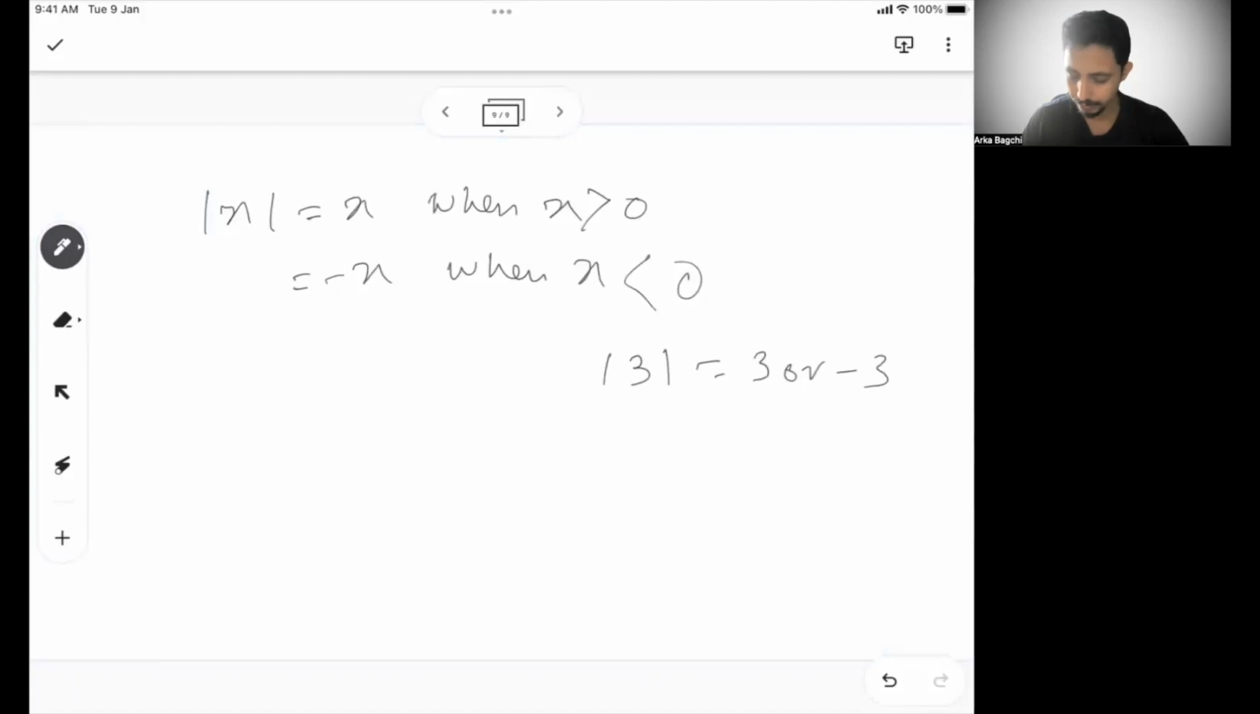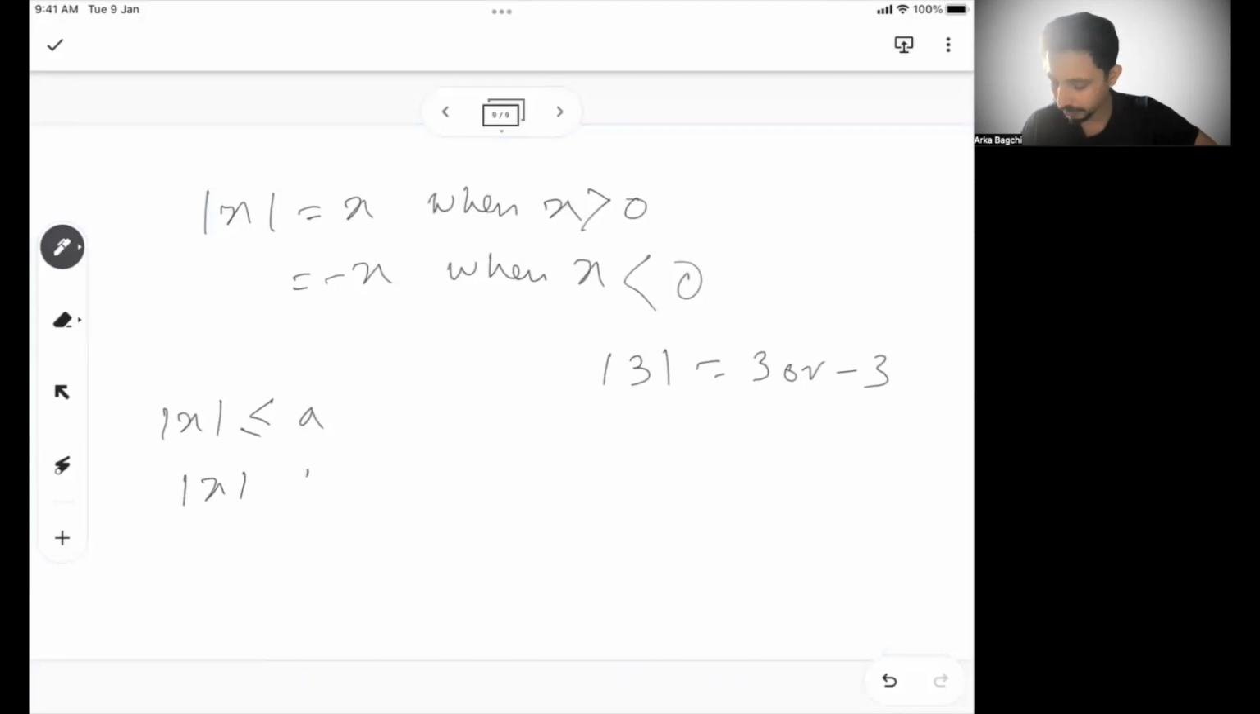Similarly, if I say mod x is less than or equal to a, then what it means is that the distance of x from 0 cannot be more than a.